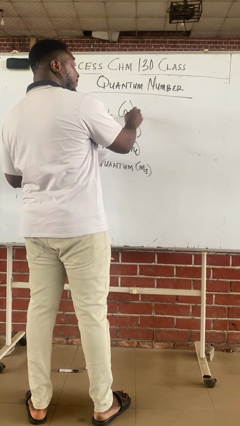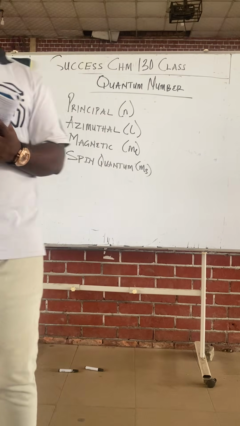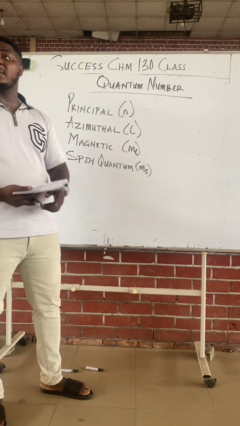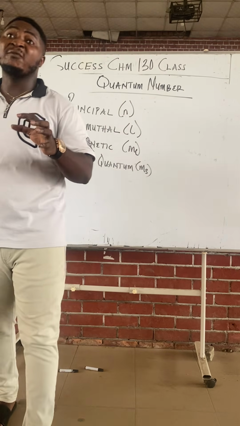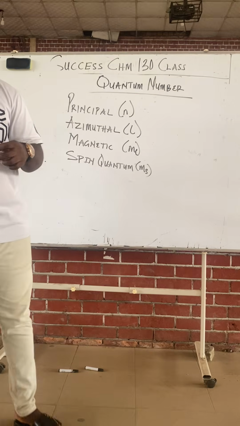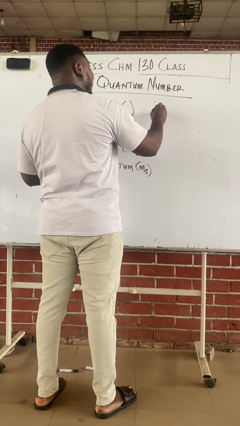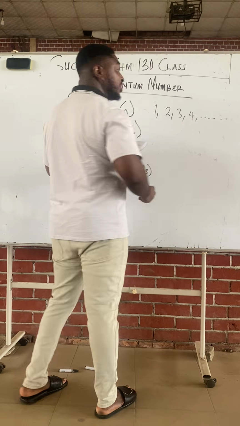Class, the principal quantum number, okay, write down, is symbolized with the letter N. The principal quantum number is symbolized with the letter what? N. We use N. And the value of N ranges from 1, 2, 3, 4, and you continue.